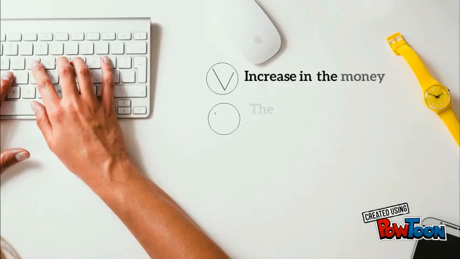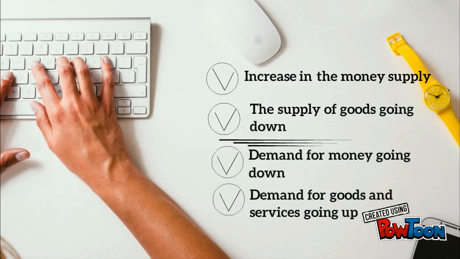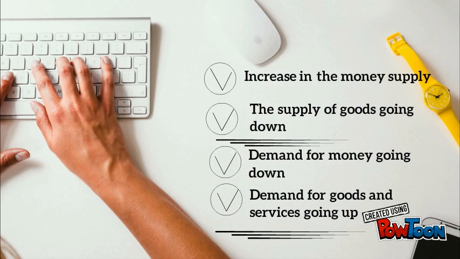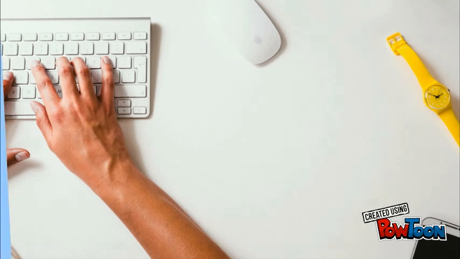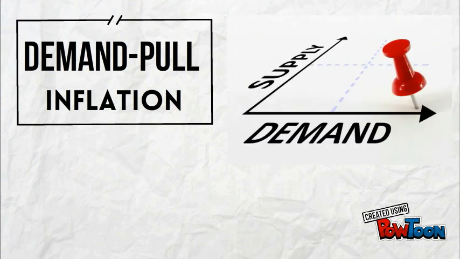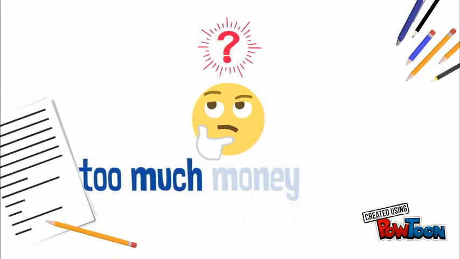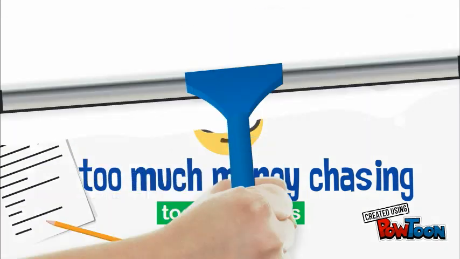Inflation can result because of four main factors, where cost-push inflation is most closely tied to the supply of goods going down, whereas demand-pull inflation is most closely tied to the demand for goods and services going up. Let's explore each of these types of inflation in more detail. Demand-pull inflation is a term used to describe when prices rise because the aggregate demand in an economy is greater than the aggregate supply. This imbalance essentially results in too much money chasing too few goods and services.